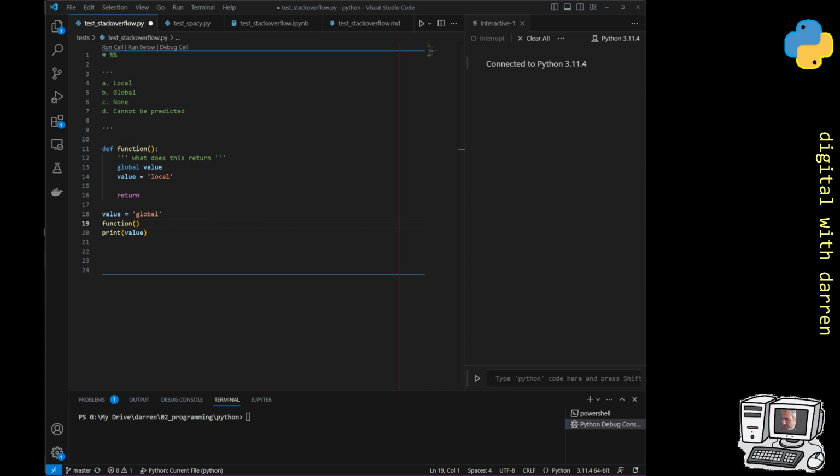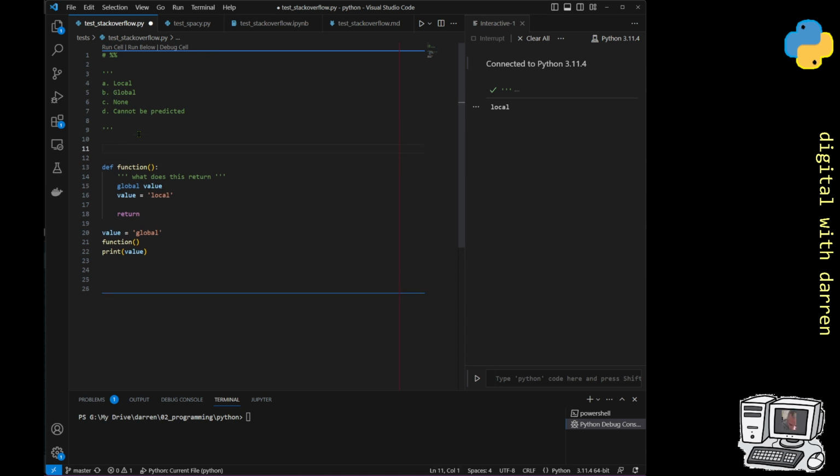So let's have a look at this running. We can run it on the side just to see that. Our prediction is that it'll be local, and indeed we get local, and that demonstrates the global namespace. What we're talking about here is that this piece here is global, and anywhere inside the function we are local to the function.